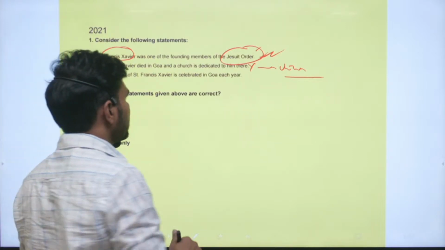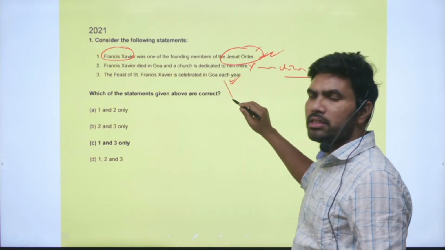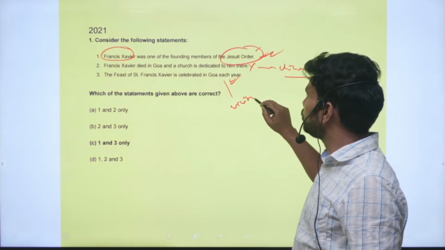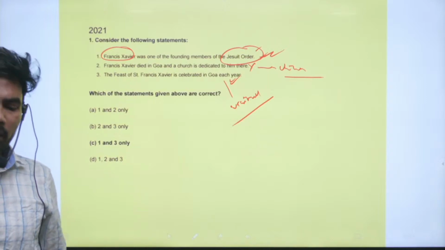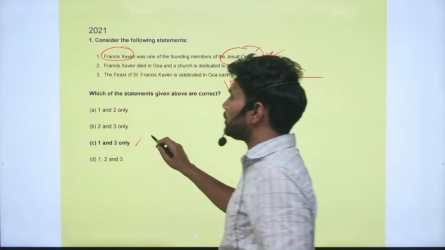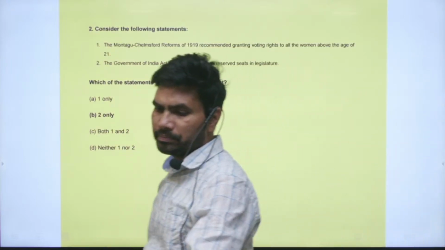Yes, this is a correct statement. This is celebrated because once upon a time in his lifetime he also visited Goa. He visited Goa and he also preached and propagated Christianity there, and to commemorate that it is held. Right. Correct option is option B. Option C, 1 and 3 are correct, but 2 is not correct.